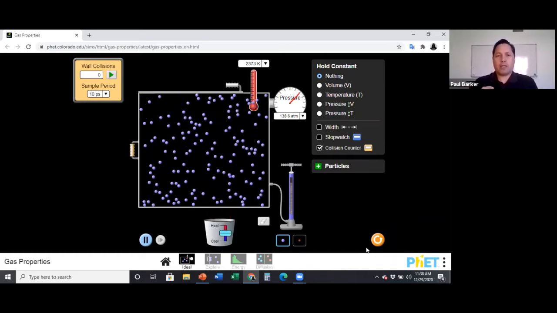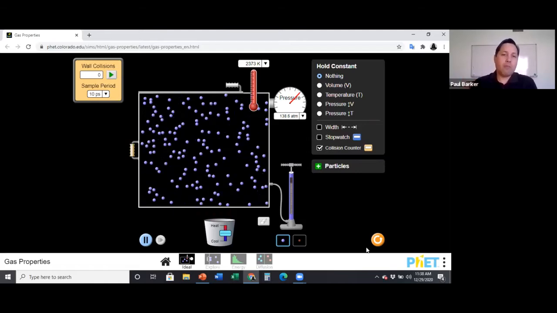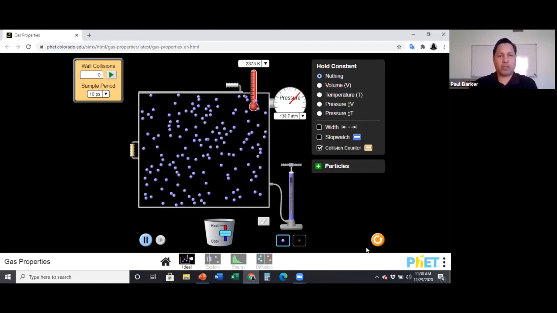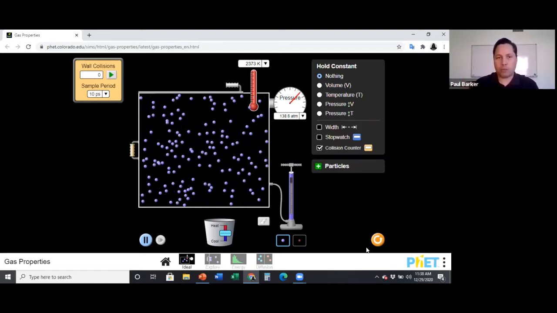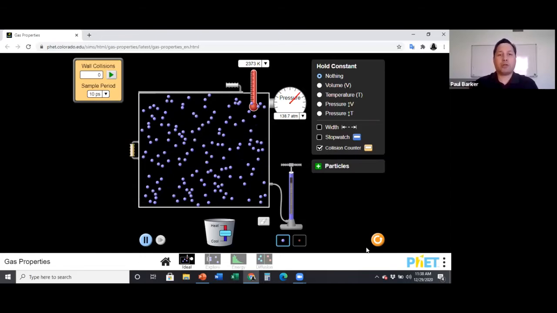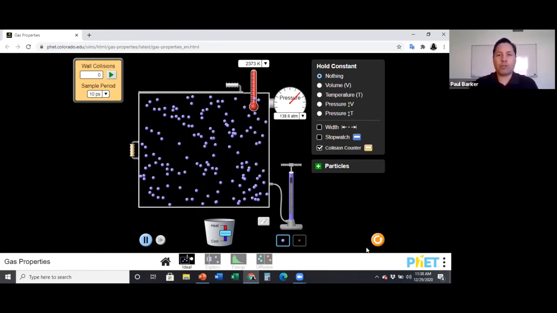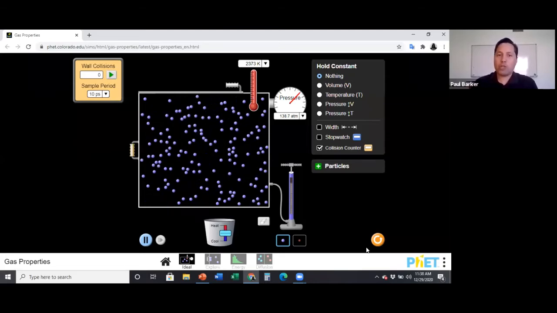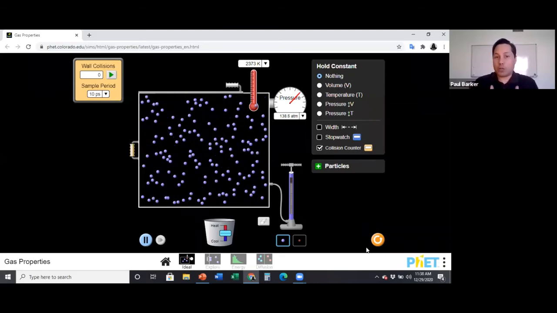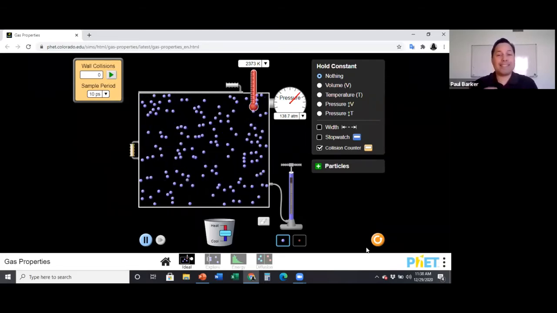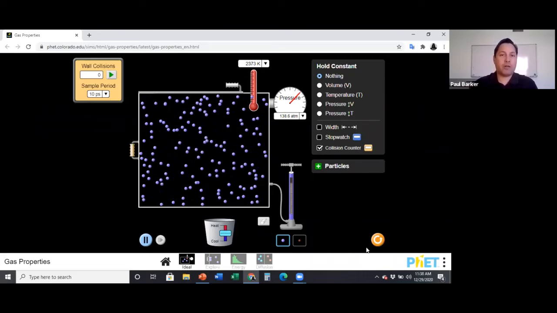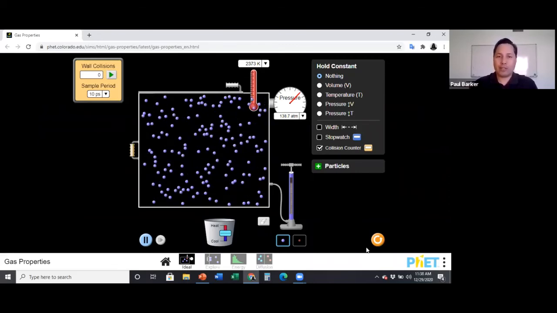Why is that? Well, here's the answer. Because the molecules are moving faster, they're colliding more often against the walls of the container, plus they're colliding with more kinetic energy. So more kinetic energy, therefore more force, and that creates more pressure. So as we increase the temperature inside of the container, the pressure will increase.